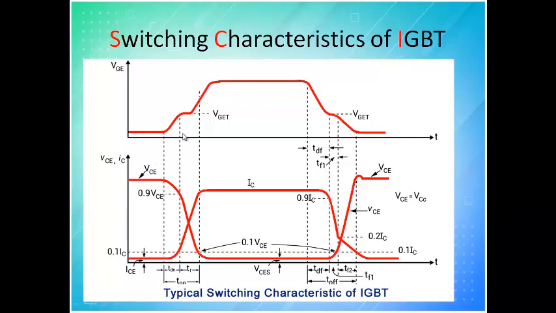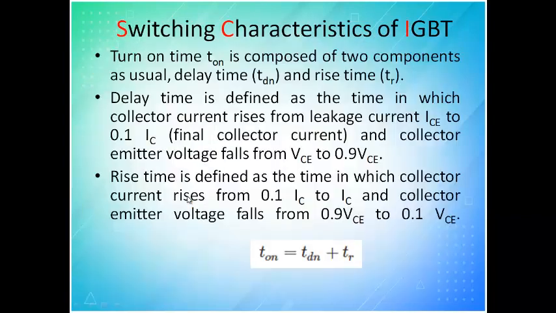So for turning on, I am giving a pulse. What happens is the current has to increase, and once the current reaches its ICE value, it starts climbing up. Once it reaches around 50 to 60%, then only will the voltage start to decrease. So you can see once it reaches 10%, then. Why it takes this amount of time to start reducing is called delay, and this is fall. Similarly, this will happen. Now we will see why this slope and all is there, because of your capacitance effect.